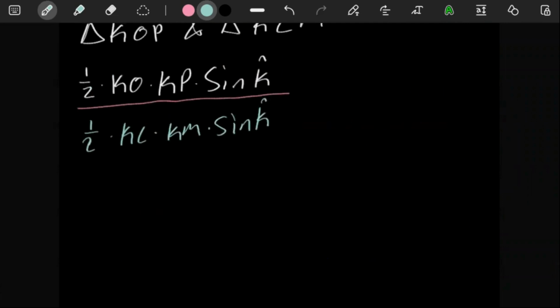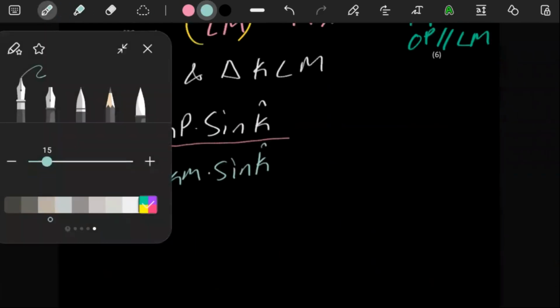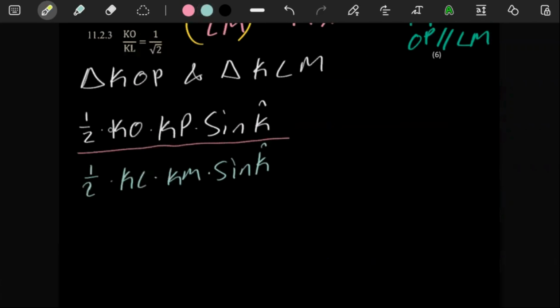This is going to be the area of your two triangles as a ratio, so one area over one area. So this would cancel, this would cancel this.